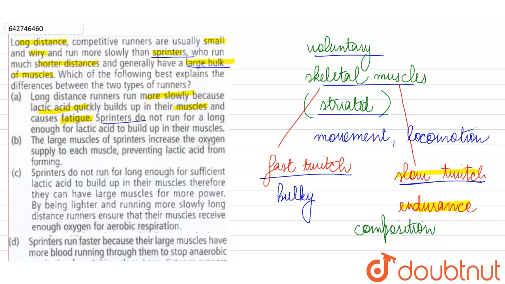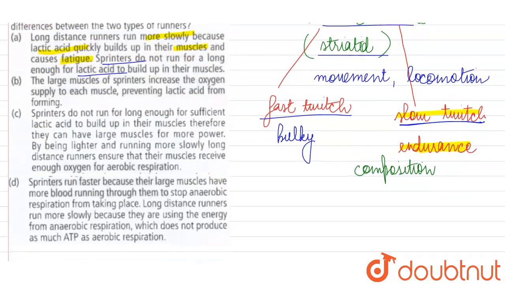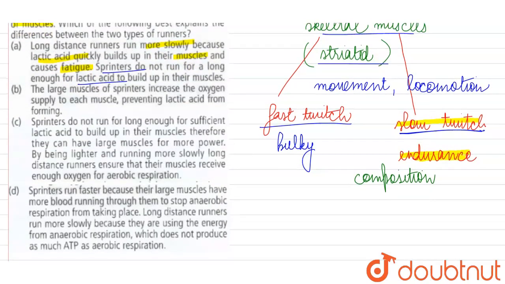And they are saying sprinters do not run, so lactic acid does not build up. So the lactic acid has nothing to do with the bulk of their body. Lactic acid is just a byproduct of anaerobic respiration, which gets accumulated in the muscles if we carry out very vigorous physical activity. So this is not what we are talking about here.